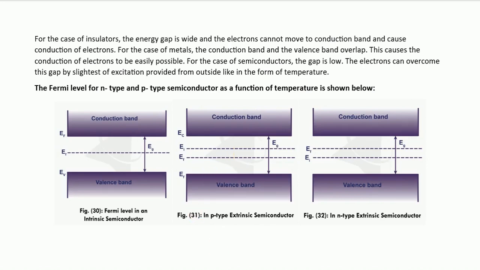So as the temperature increases, electrons gain energy and jump across this gap. In both N-type and P-type semiconductors, the Fermi levels begin to move closer to the intrinsic level, which is near the middle of the gap, creating a balanced distribution of electrons and holes. Why do you think semiconductors are so valuable in electronics? Because their electrical properties can be controlled with proper doping and temperature, making them ideal for switches and amplifiers, and in devices like our computers and smartphones and so on.